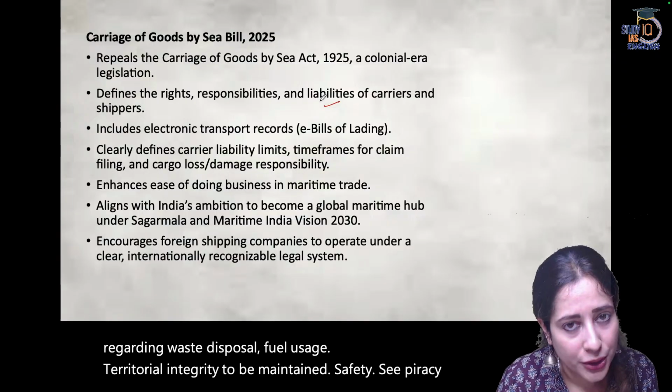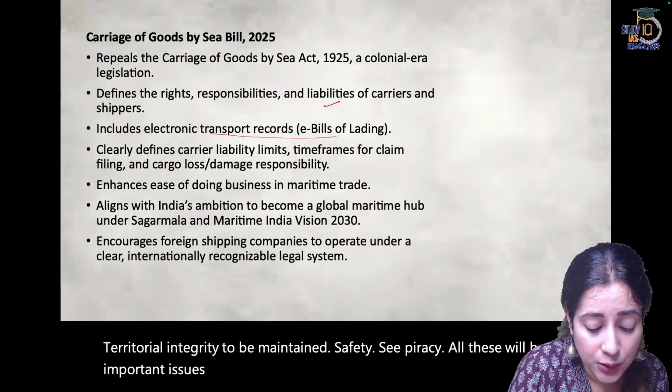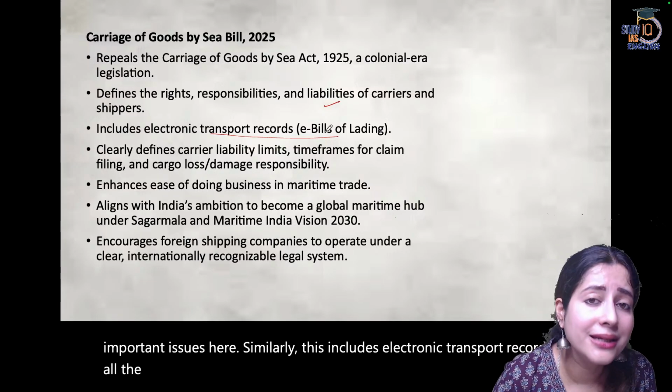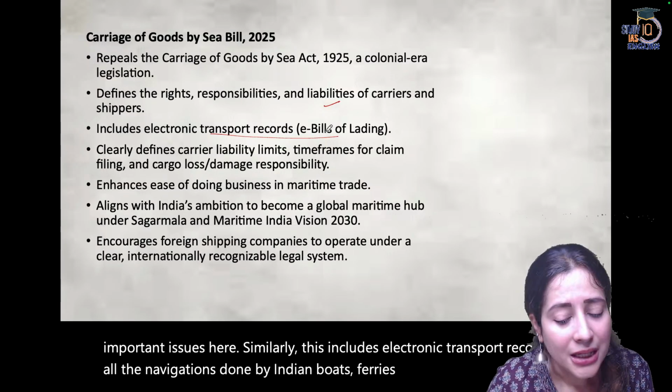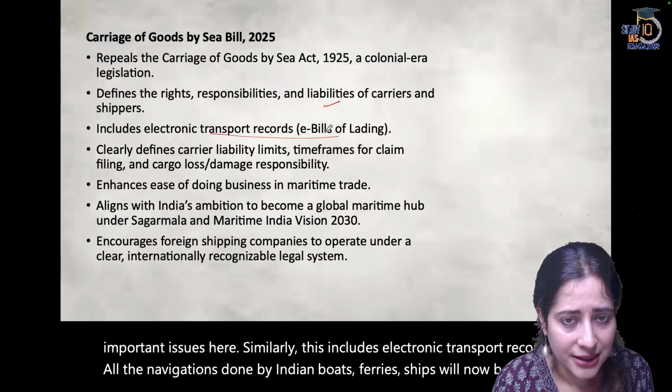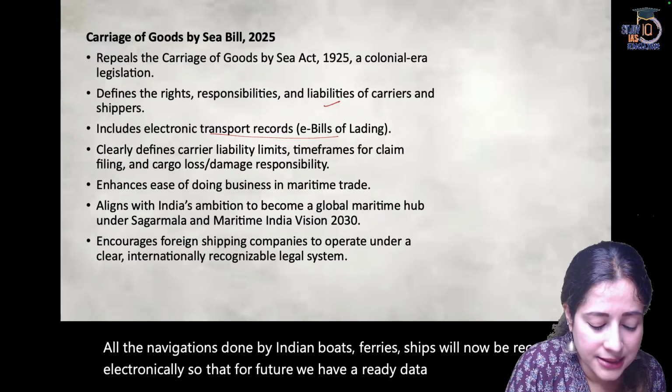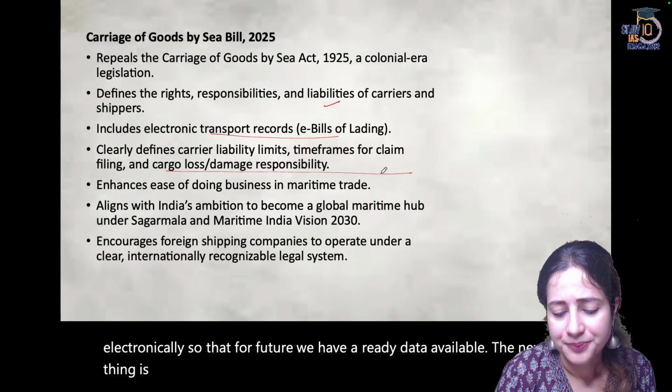All these will be important issues here. Similarly, this includes electronic transport records. All the navigations done by Indian boats, ferries, ships will now be recorded electronically so that for future we have a ready data available. The next thing is this also defines.